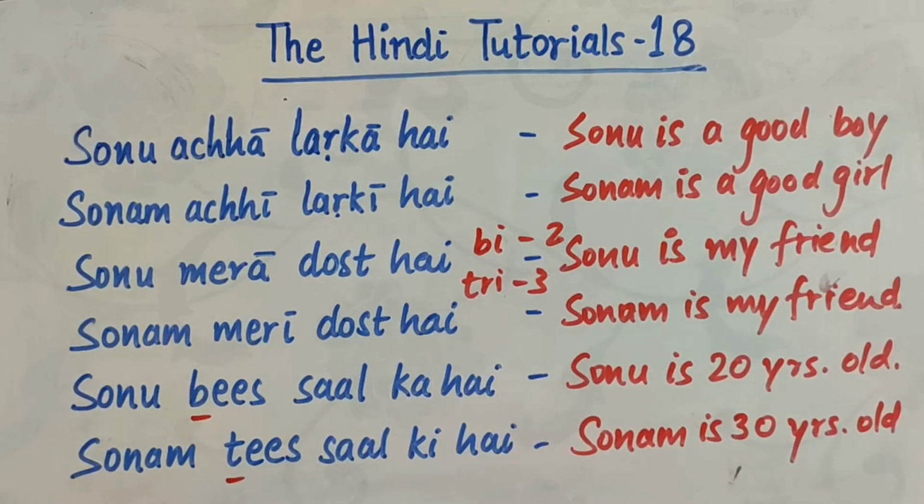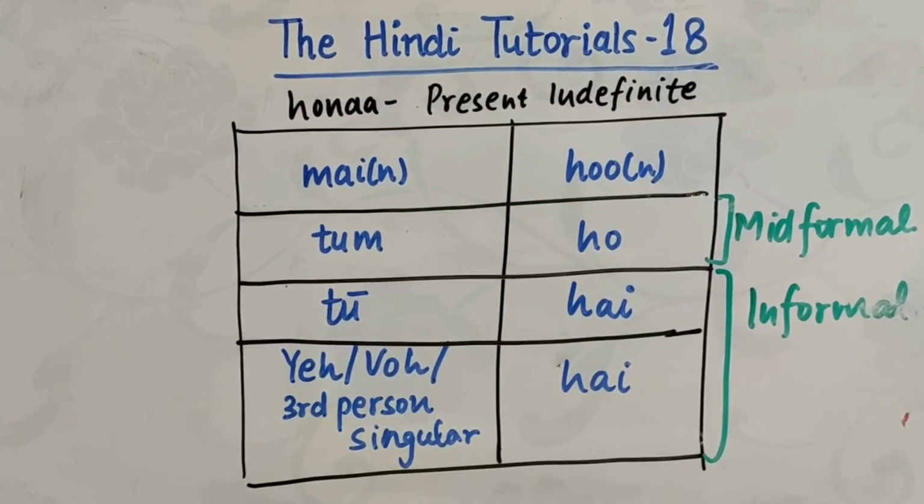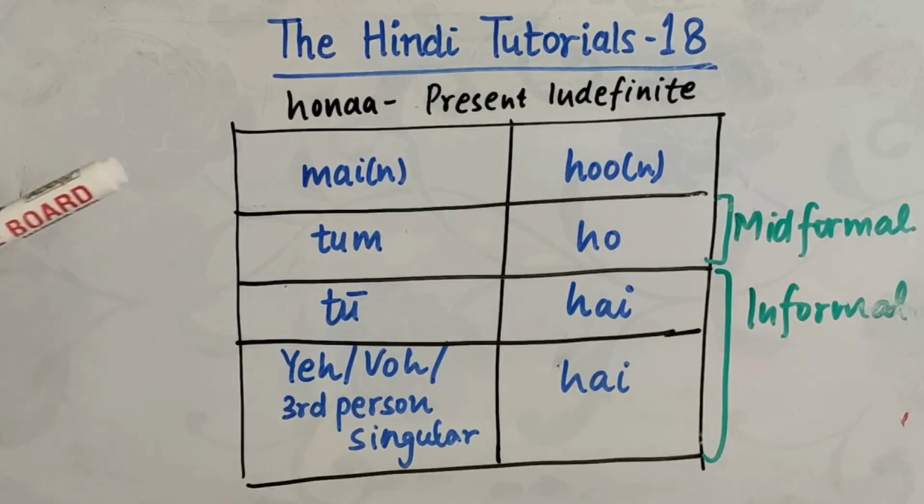Before giving you a homework, I would like to summarize what we have learned today. ठीक है? Here is a summary of what we have learned today. The verb hona, simple present tense, or as we say present indefinite tense. Ho comes with मैं.